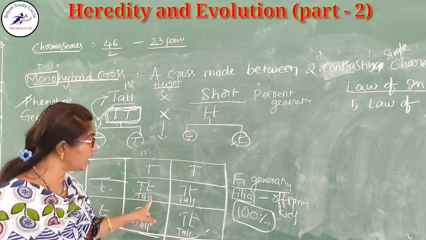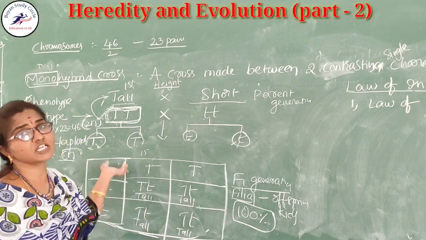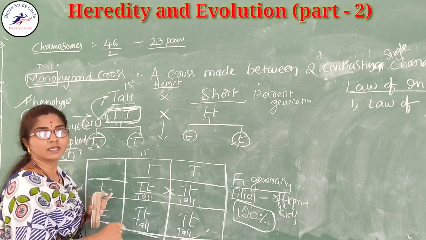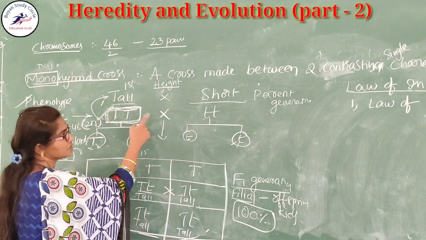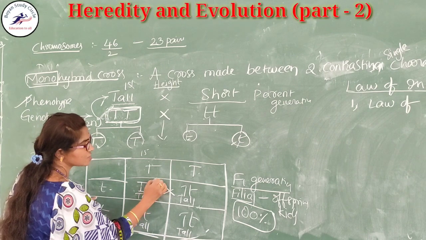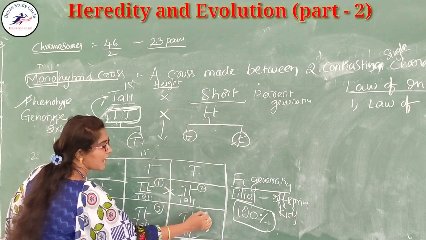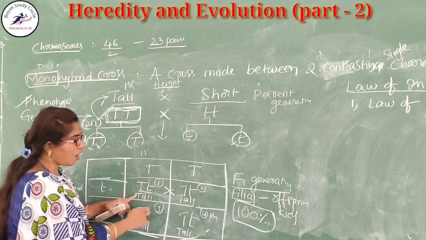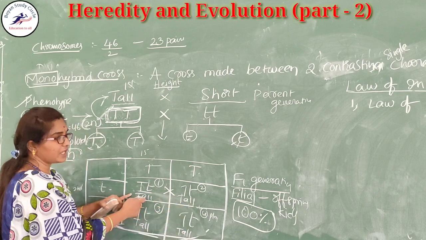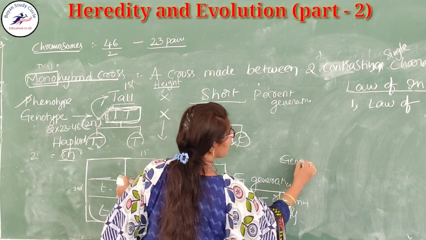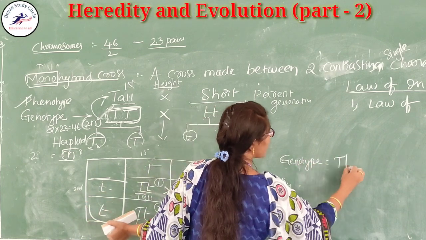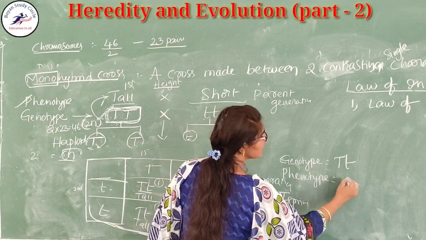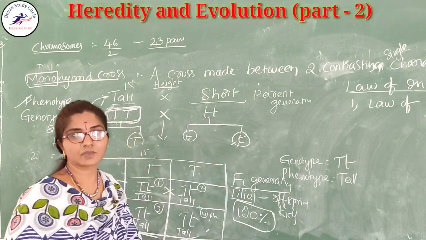Okay, now what we obtained in the F1 generation, this F1 generation is crossed with the F1 generation. That means capital T, small t crossed with capital T, small t. Here this means first plant, second plant, third plant, and this is the fourth plant. In this, all are having the same genotypes, all are having the same phenotypes. Here I am writing the genotype of this F1 generation: capital T, small t. And what is the phenotype of the F1 generation? All are talls.